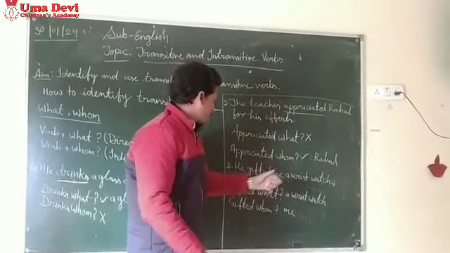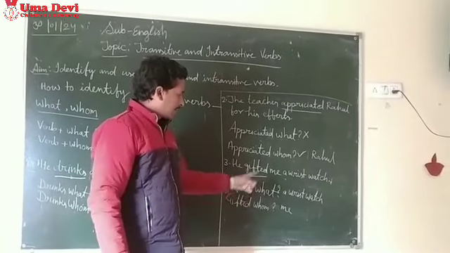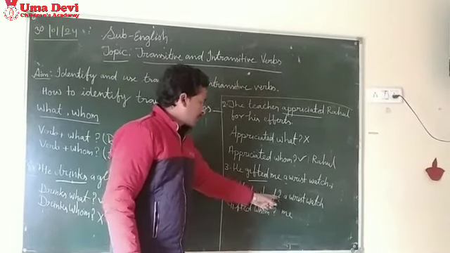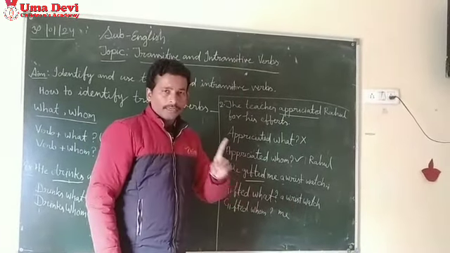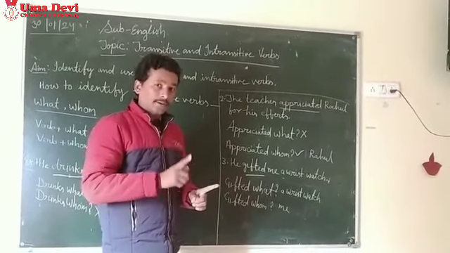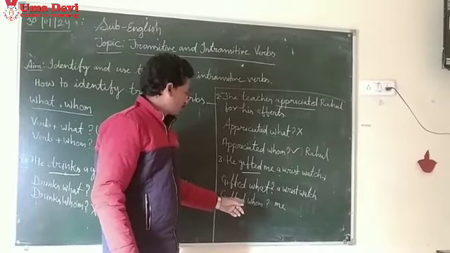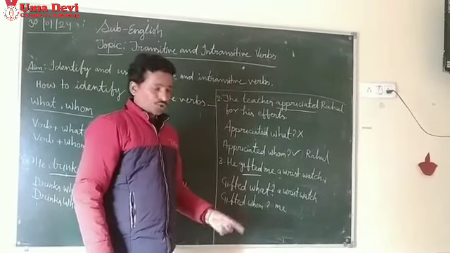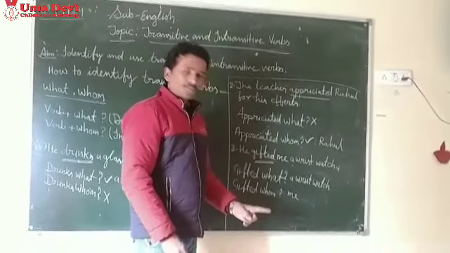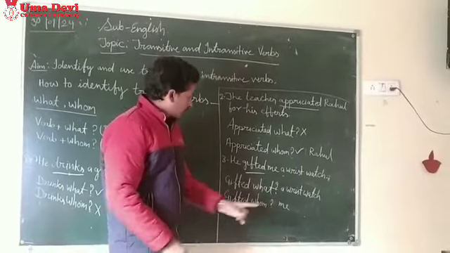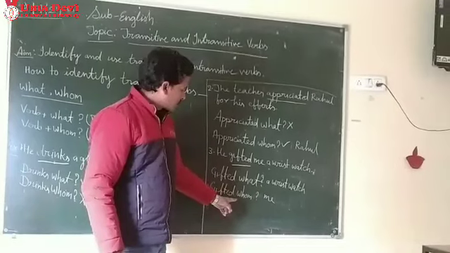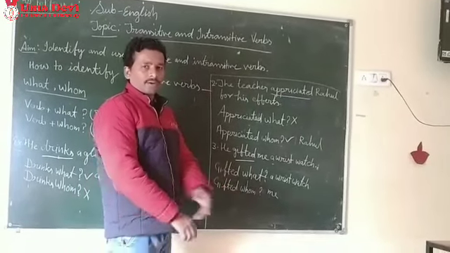Now see the next example. He gifted me a wristwatch. So again, what is the verb? Gifted. Now ask the question: gifted what? The answer is a wristwatch. It means a wristwatch is the direct object. And gifted whom? Me. So in this sentence you can find both types of object, direct object and indirect object. The question that gives the answer of what is the direct object, and the question that gives the answer of whom is the indirect object.